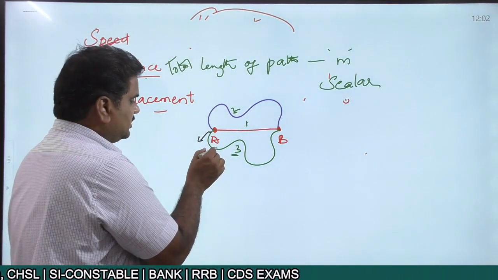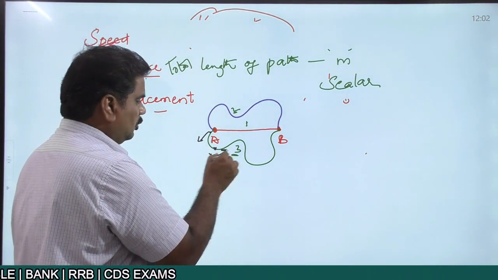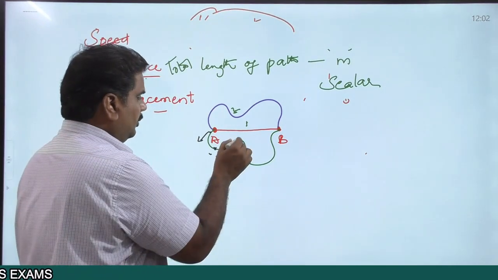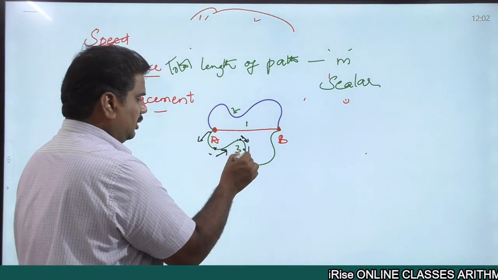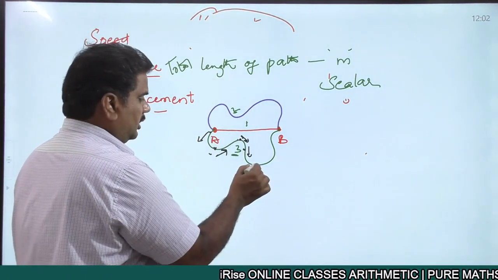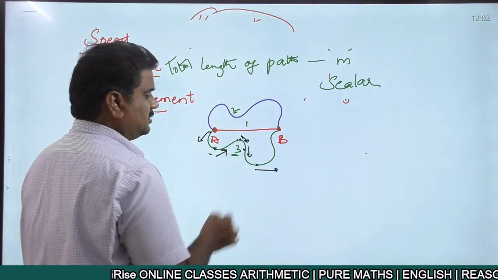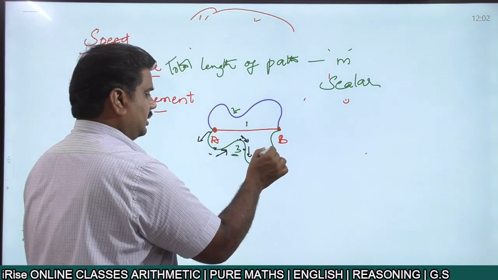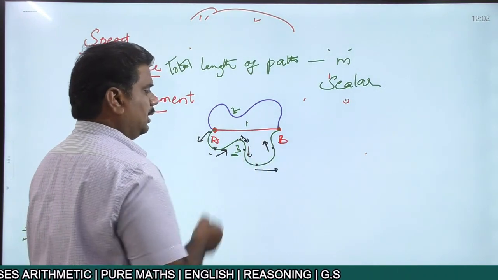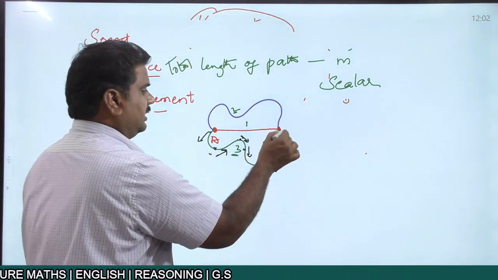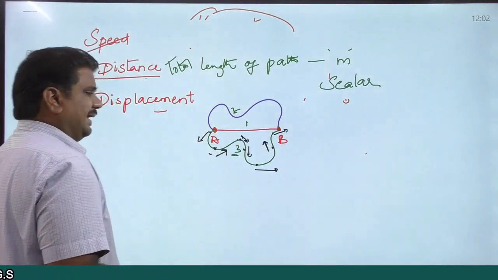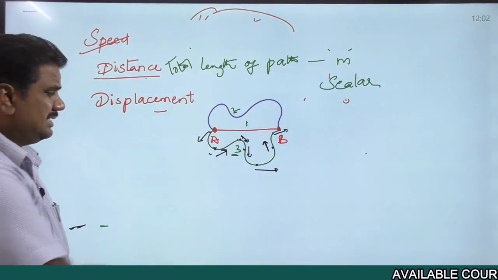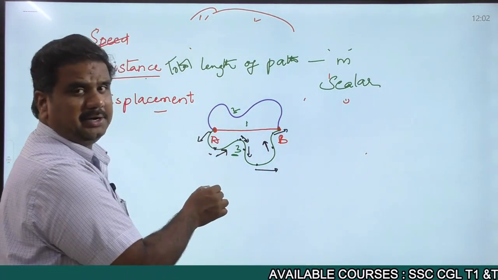The moment the object is coming to this particular point, the object is moving like this, right? The moment the object is coming to this particular point, it is moving like this. At this point, moving in the downward direction. Here, it is moving towards the left hand side. At the same time, at this point, it is rising up, moving upwards. And finally, it is here moving in this particular way. Which means here in this particular case, the direction of the object is continuously changing. Since the direction is not specified, right?